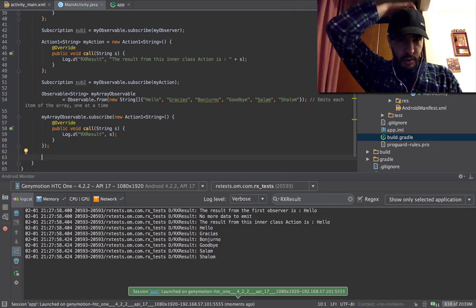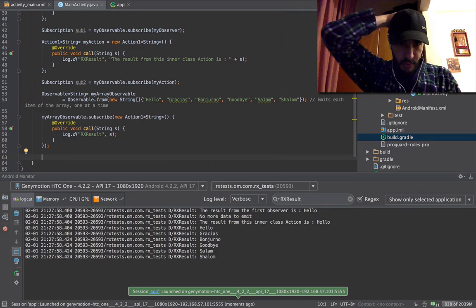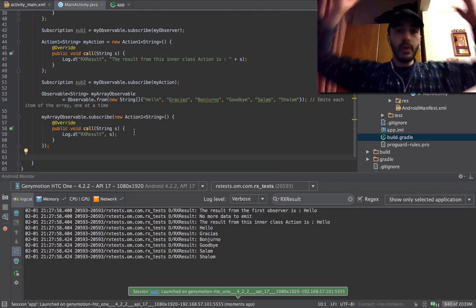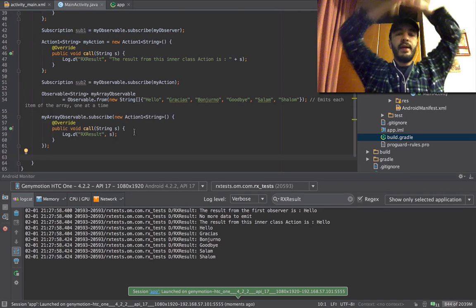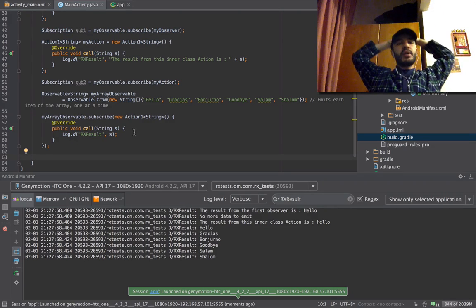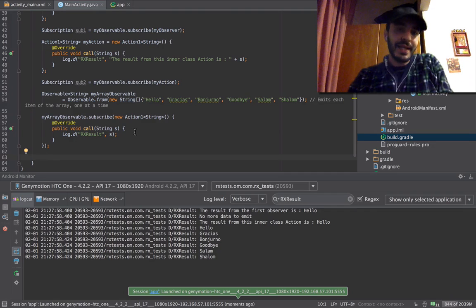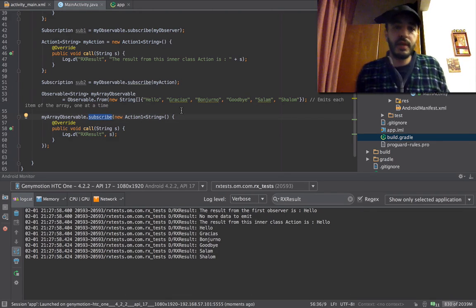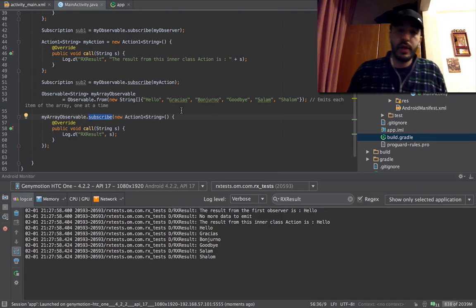Why did it work? Oh, no. This is a different example. Of course it's gonna work. This subscribe method just receives whatever that observable emits. So this subscribe method is obviously waiting for a string.